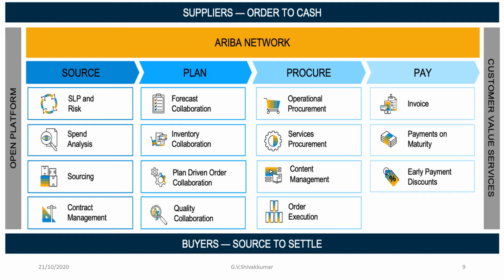Planning includes forecast collaboration, inventory collaboration, plan-driven order collaboration, and quality collaboration. Procurement includes operational procurement, service procurement, content management, and order execution. The pay part includes invoice, payments on maturity, and early payment discounts. So this covers the Ariba Network functionality.